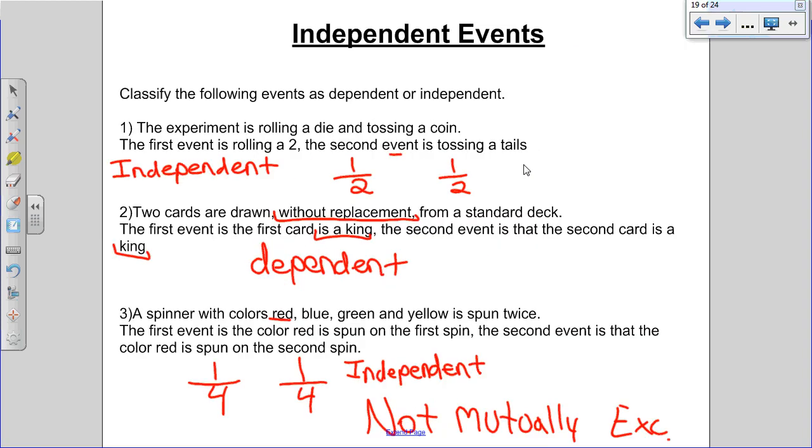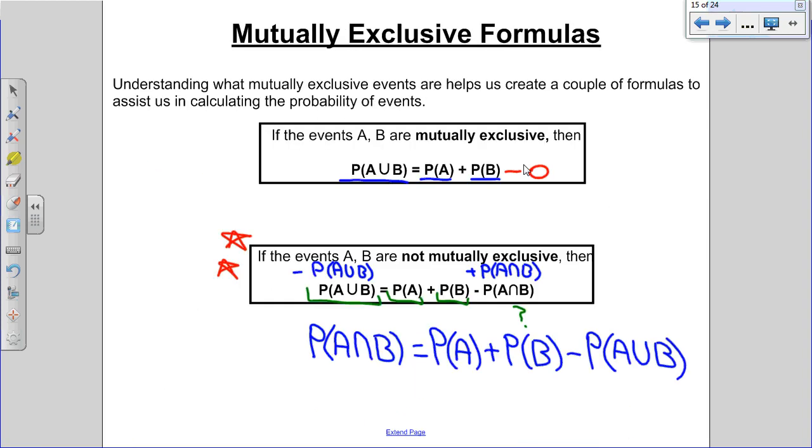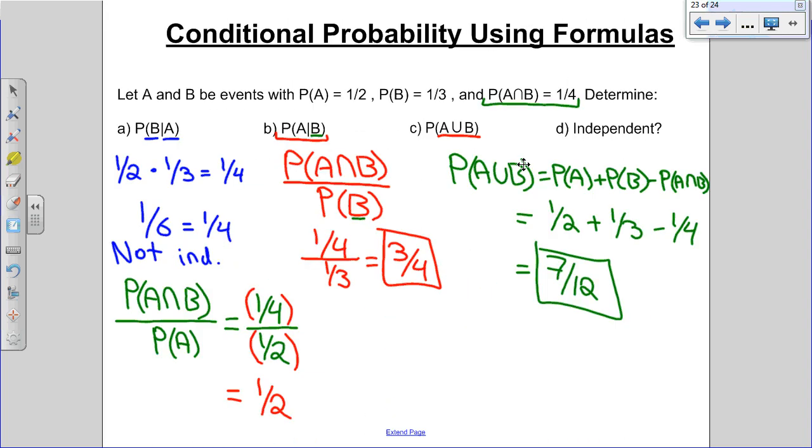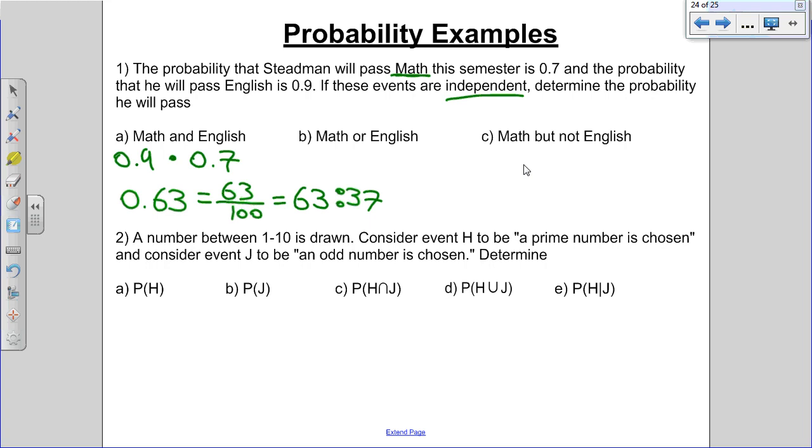Not mutually exclusive because you can pass both or you can fail both, right? Here's your formula for A or B happening. So you need to add the two possibilities together, but then subtract if they both happen. So if you want to pass math or English, then you're doing 0.9, that's passing English, plus 0.7, that's passing math, and then subtract 0.63, because that's passing both. What is it? 0.97.